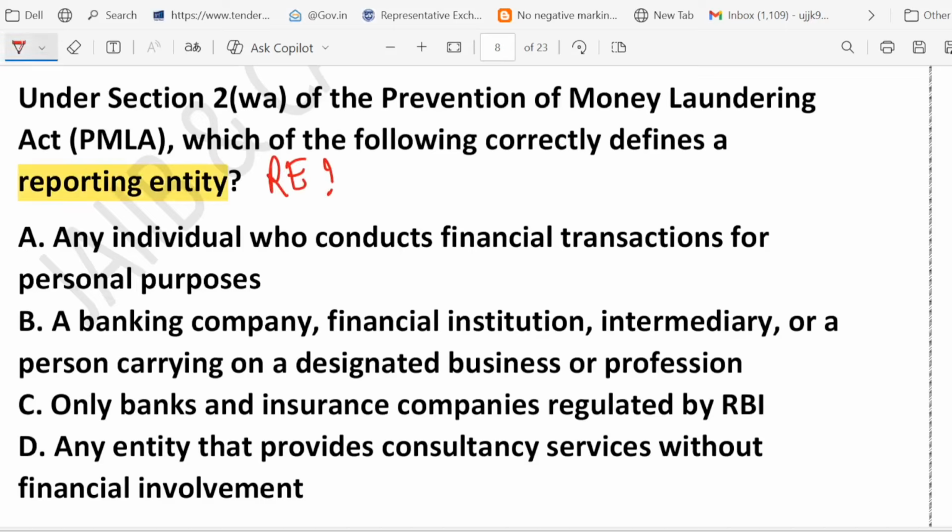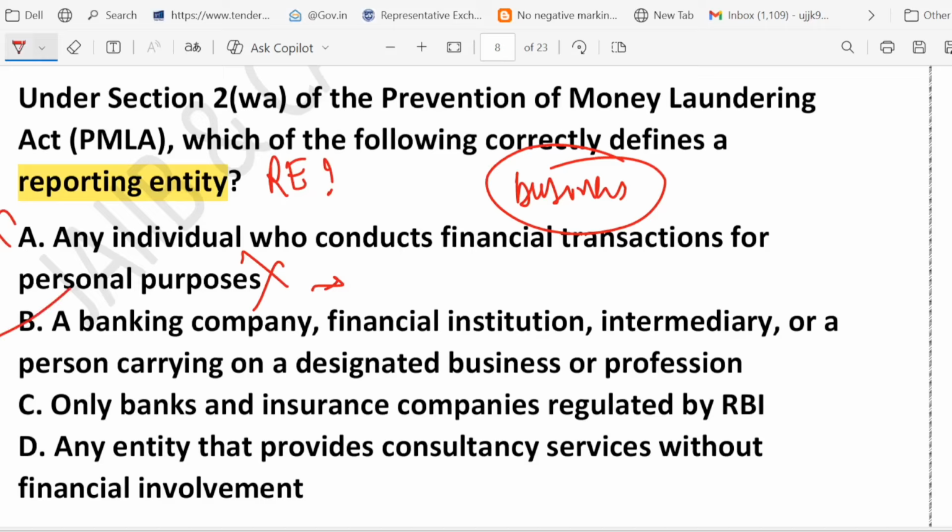Right. So let's see option number A. Option A says any individual doing personal transaction. See, that is wrong, because if you send money to your friend or buy grocery, you are not a reporting entity. PMLA applies to business, not personal transaction. That's why it is wrong. What about option B? Yes, this is the correct one.